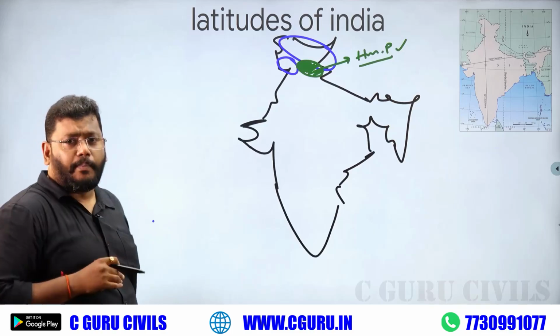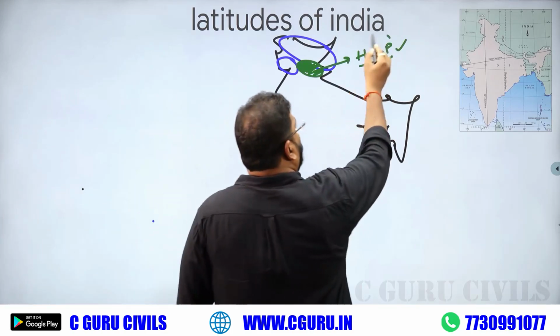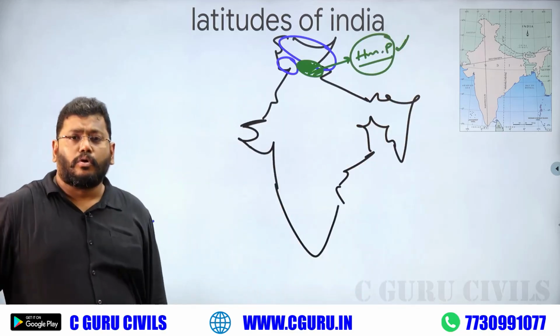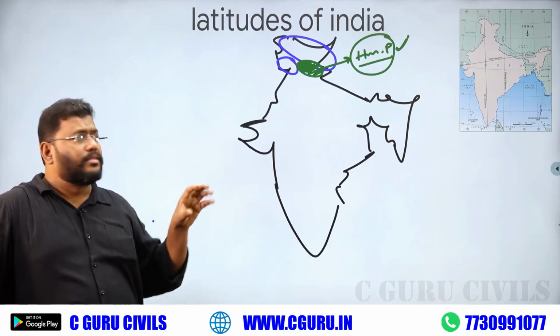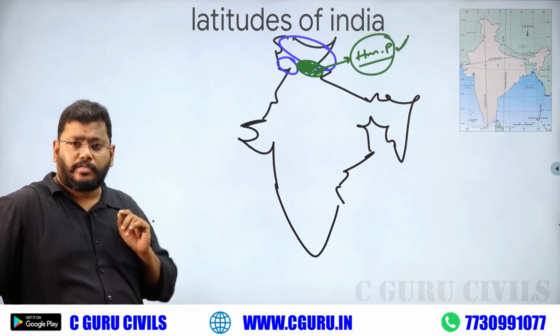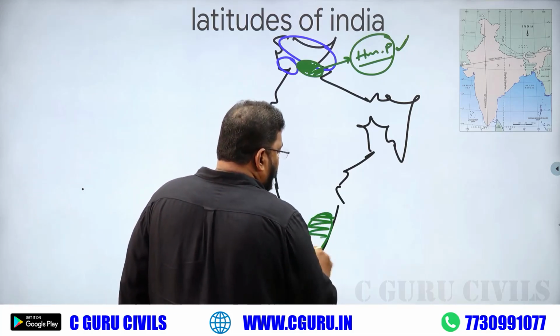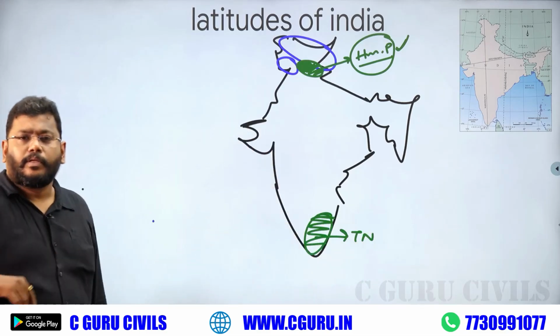Later I will show in map. Just in outline, please feel this is Himachal Pradesh. So in our India, which one is the most north state? Himachal Pradesh. Which one is the most southern state of our India? Tamil Nadu.